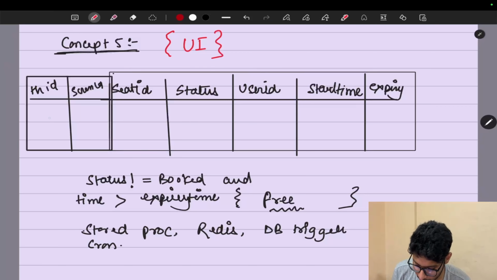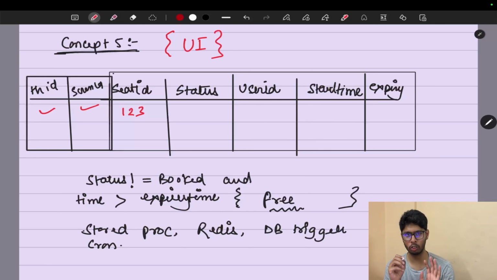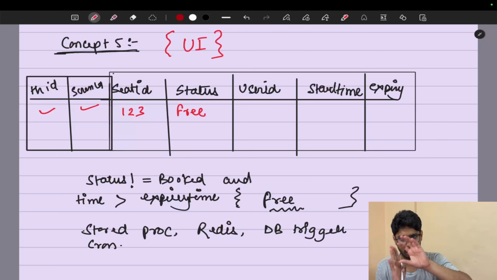So this is a theater ID, a screen ID, and so on, we can fill in anything, but inside it there is one seat ID. Let me write it down. Let's say the seat ID is 123, and currently the status is free. So what will the user see in that scenario? The user can click on that seat. What is the logic behind it? We'll run a query on all the seats, and whenever we see the status is free, those seats are going to be clickable. Whenever the status is other than that, like locked or booked, we cannot click them because they are either locked or booked.